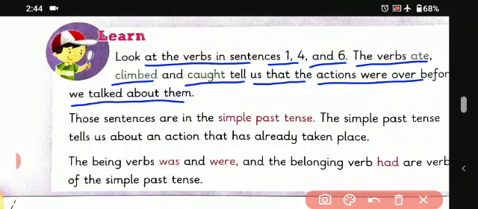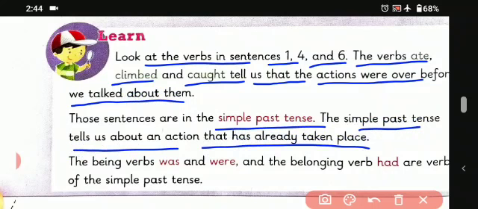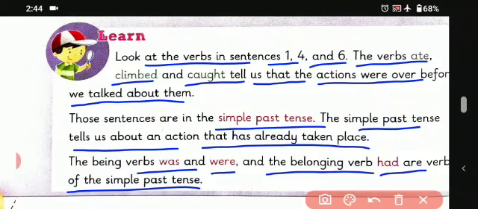Those sentences are in the simple past tense. The simple past tense tells us about an action that has already taken place. The being verbs was and were and the belonging verb had are also verbs of the simple past tense.